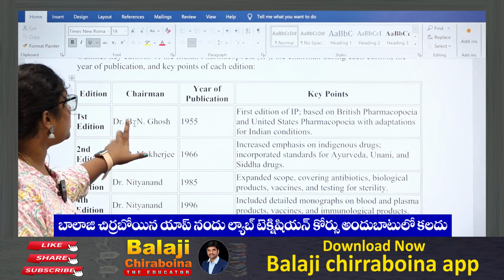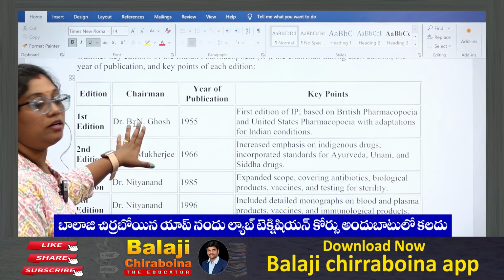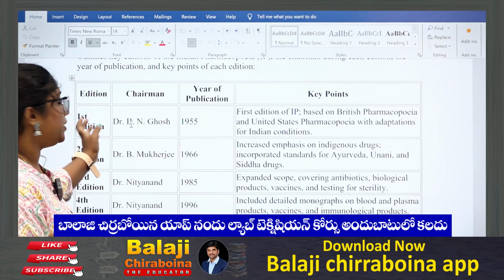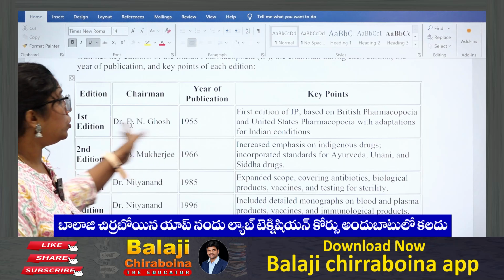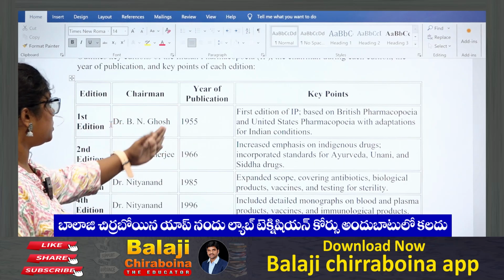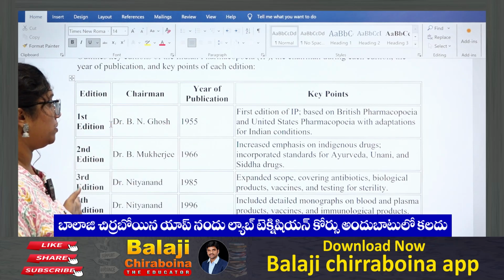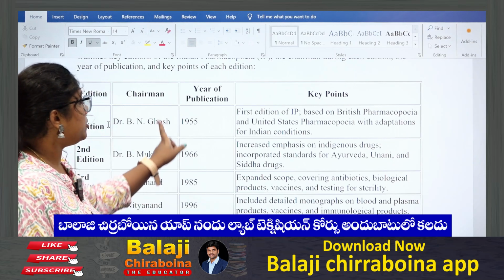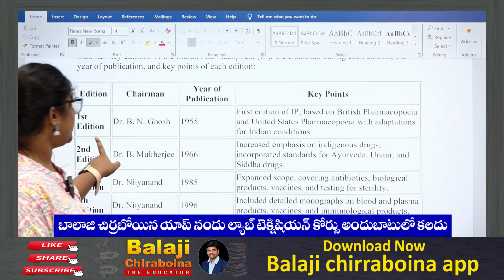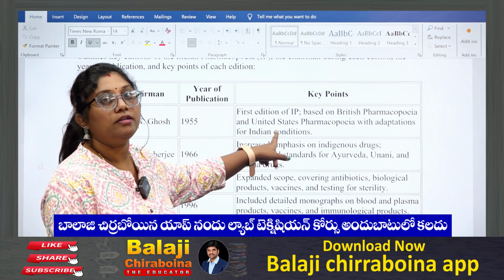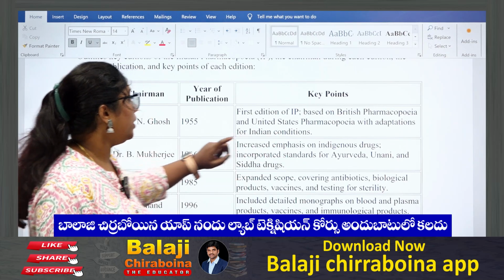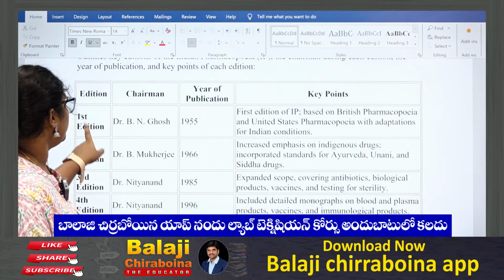They will even ask under whose chairmanship a particular edition was published and in which year, so you need to remember all these years, names and editions.